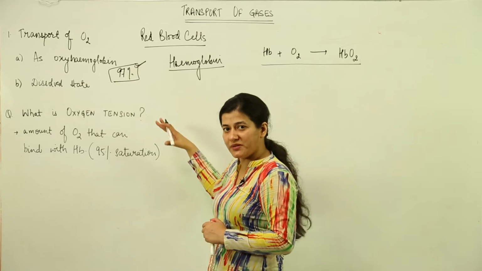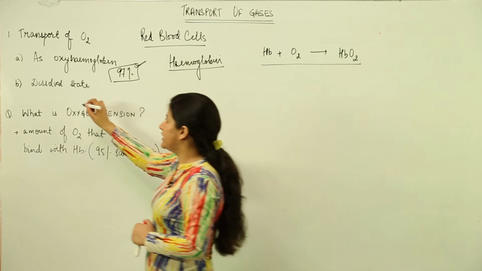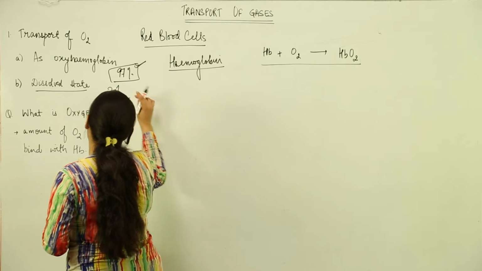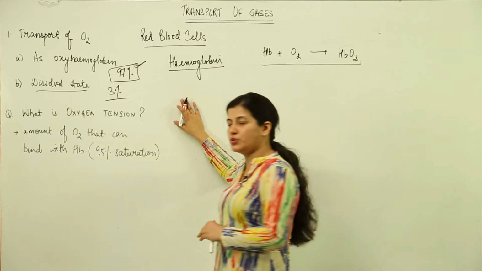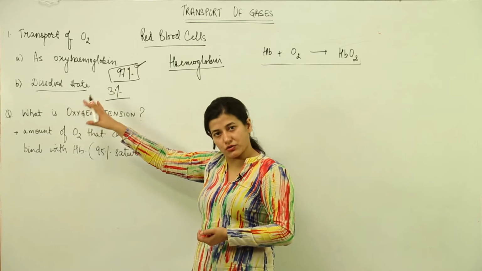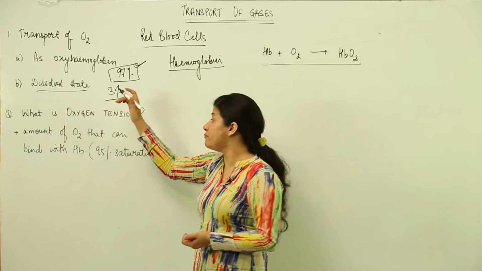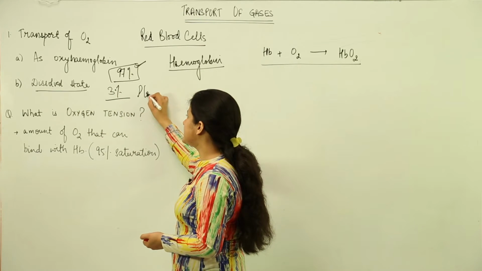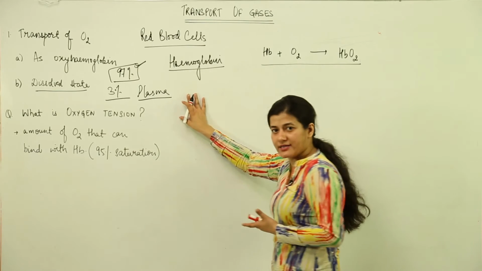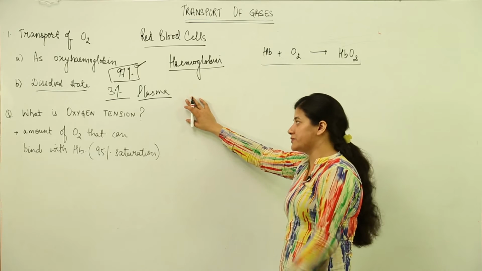The remaining 3% is taken from the lungs to the tissues in the dissolved state, by plasma. So 97% by RBCs and the remaining 3% by blood plasma. This is the way the oxygen gets transported.